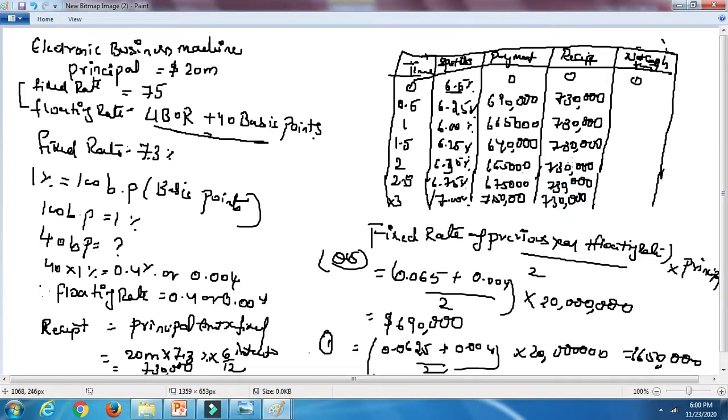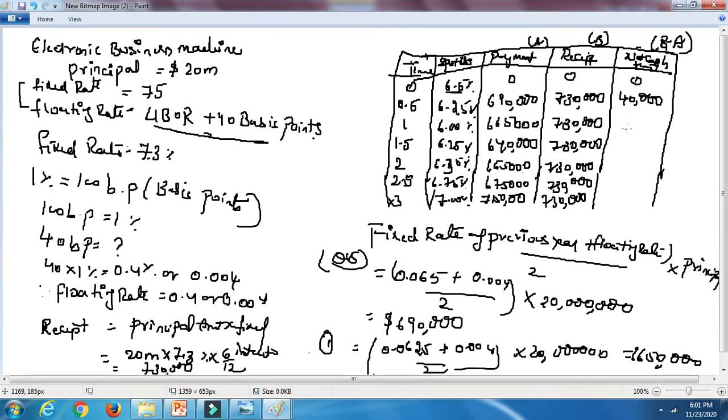Now you are going to take down the difference. Okay, B minus A you need to do. 7,30,000 minus 6,90,000 it will be. So let's say this is A and this is B. Here you need to net cash flows. The last column is nothing but the net cash flows. You need to do B minus A. 7,30,000 minus 6,90,000. Here it will be 40,000.